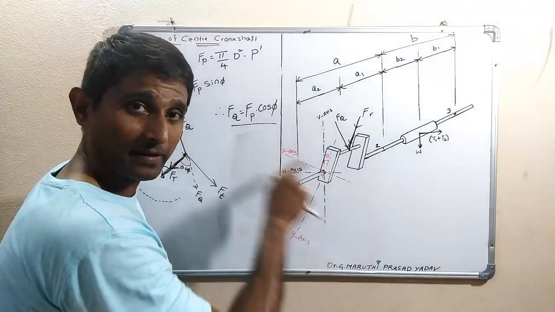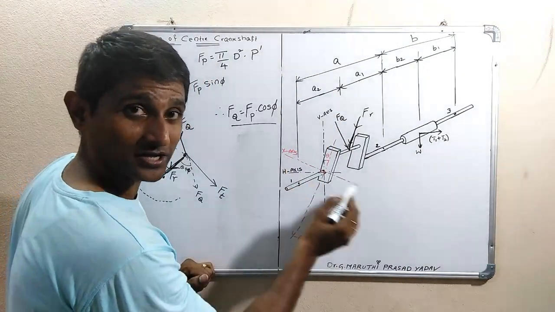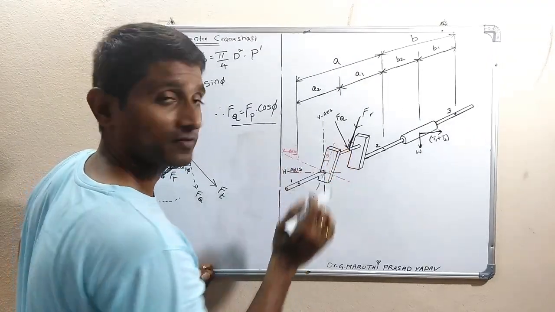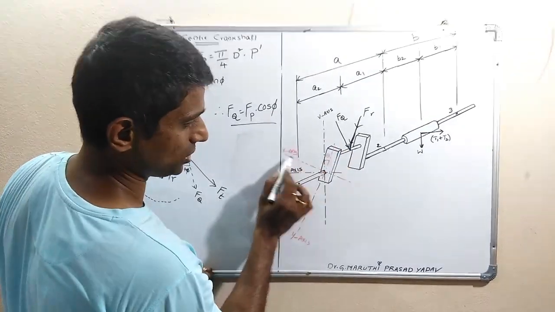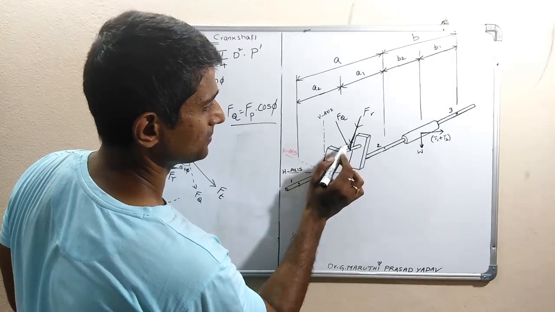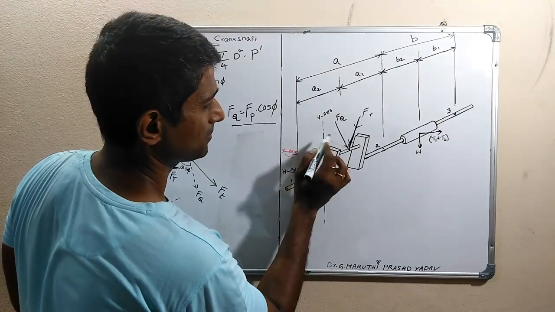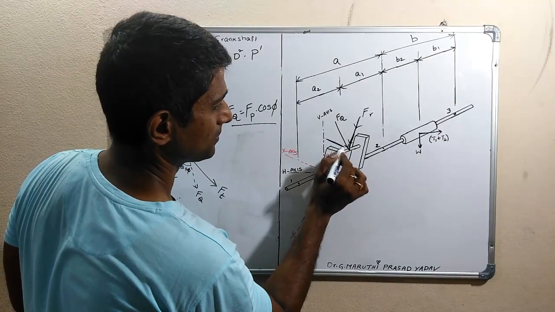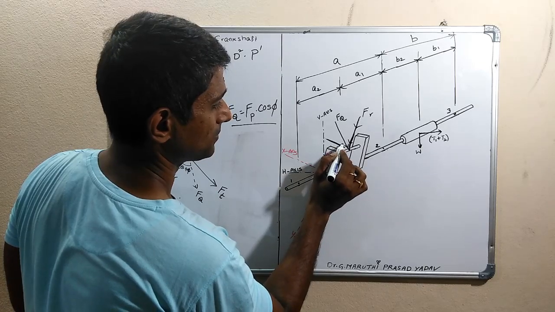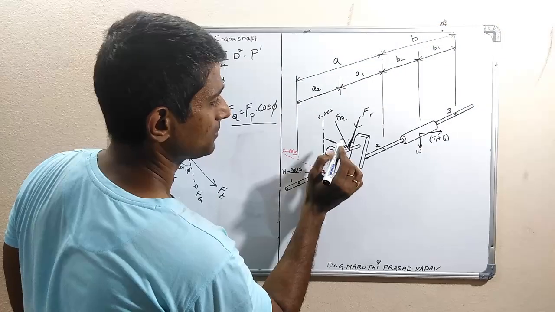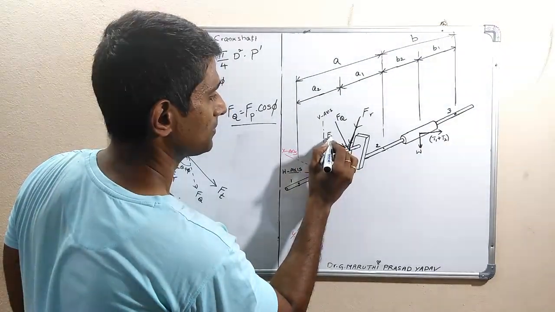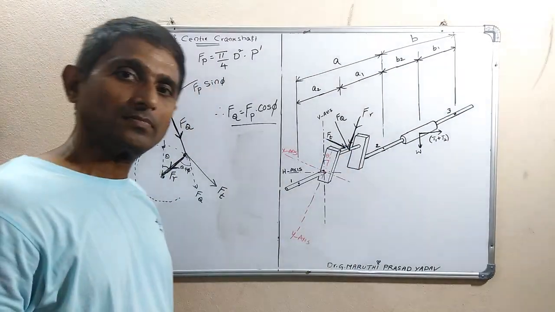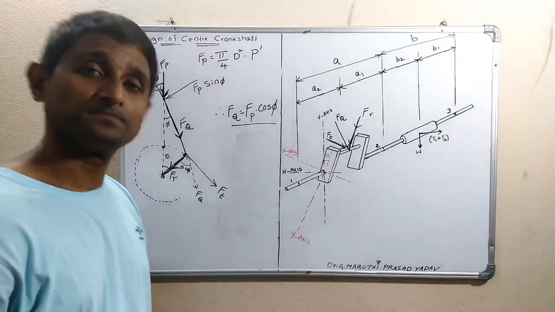So perpendicular to this web, I am taking x axis. So that's why along the x axis we have FT, means along this direction. FT. Is it clear or not?